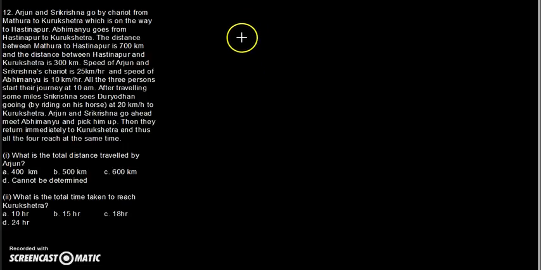Quite a long question. Let us try to draw the figure first. Mathura to Kurukshetra, which is on the way to Hastinapur. So somewhere over here you have Hastinapur. Arjun and Sri Krishna start from here, from Mathura to Kurukshetra, and then Abhimanyu goes from Hastinapur to Kurukshetra. So Abhimanyu travels this particular distance.